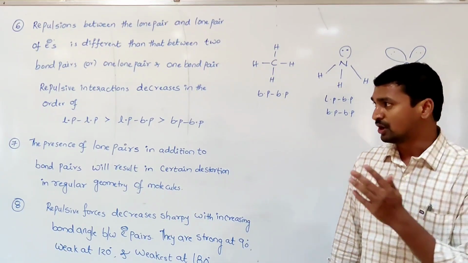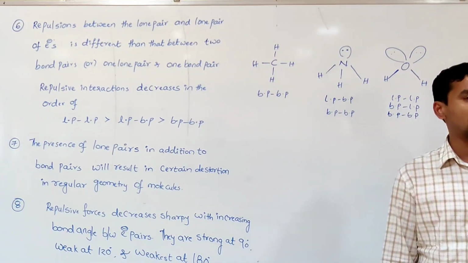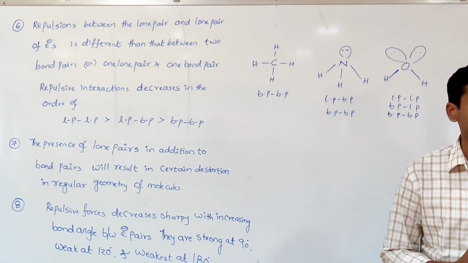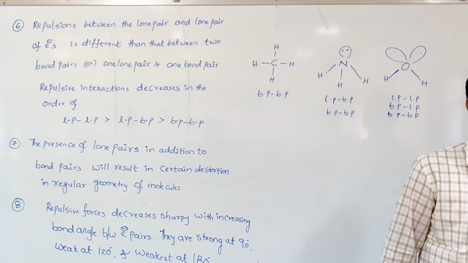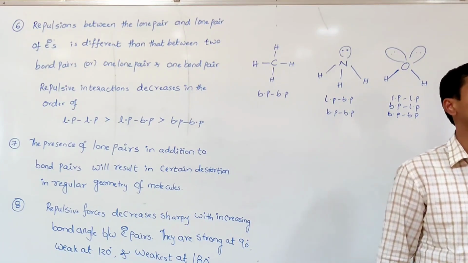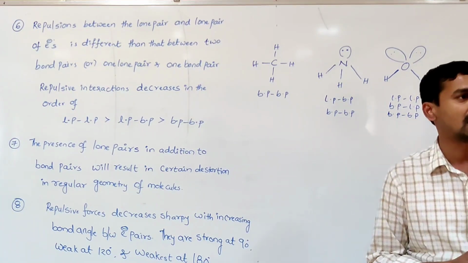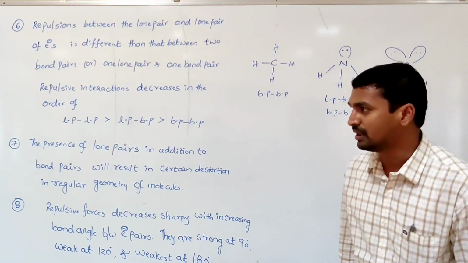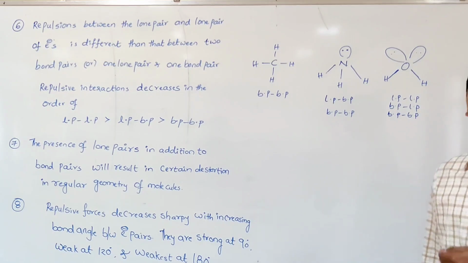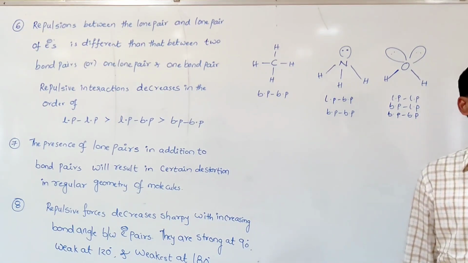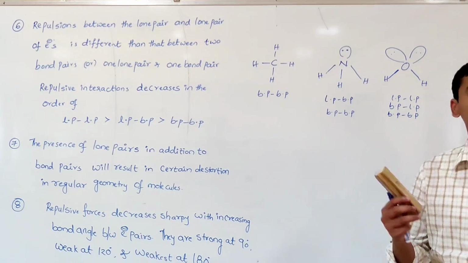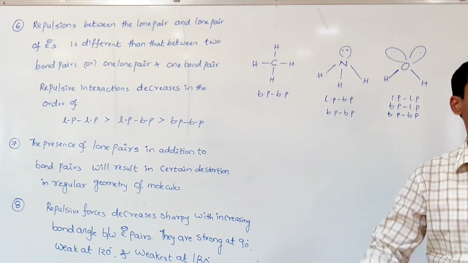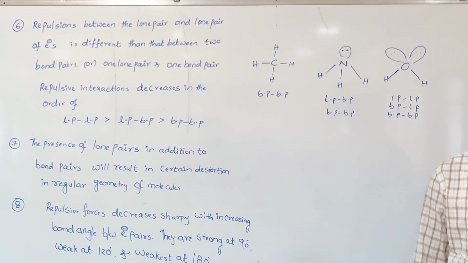And one more important point: in some molecules a certain bond angle is expected, but that bond angle is not found. The bond angle may increase or decrease. That is because of the repulsions between lone pair and lone pair, or lone pair and bond pair. So many questions come to our mind while we are discussing the shape of a molecule. To answer such questions, this valence shell electron pair repulsion theory is useful.